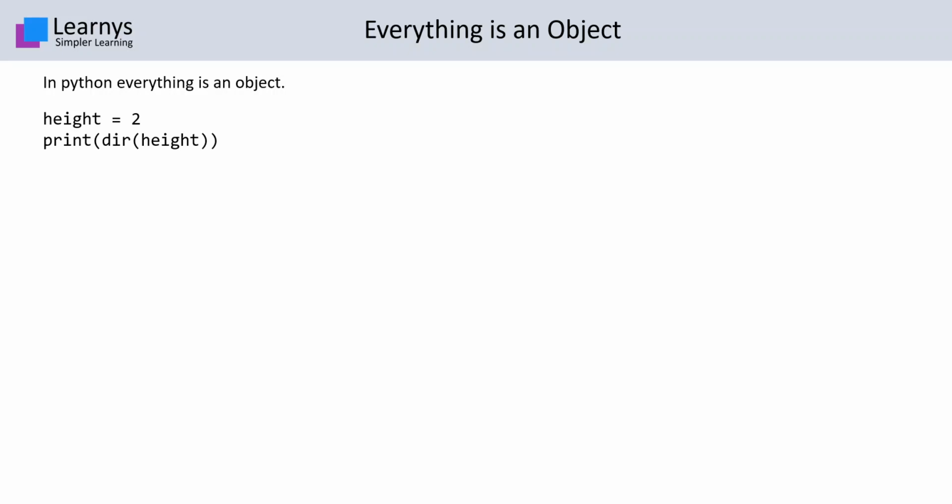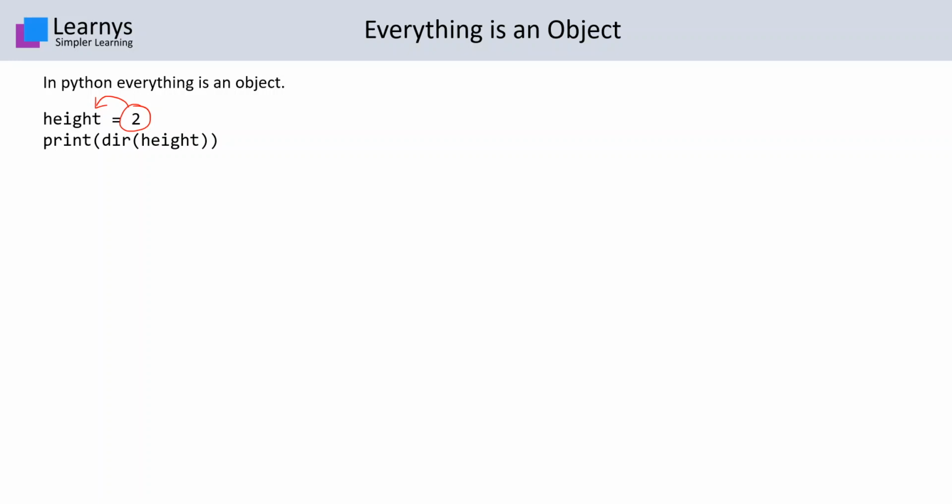The part at the right hand side of the assignment operator is actually creating an object of an integer type and attaching the name height to the respective object. The object created comes with a bunch of built-in attributes and member functions. But how do we verify that the object pointed to by the height variable is actually an object?